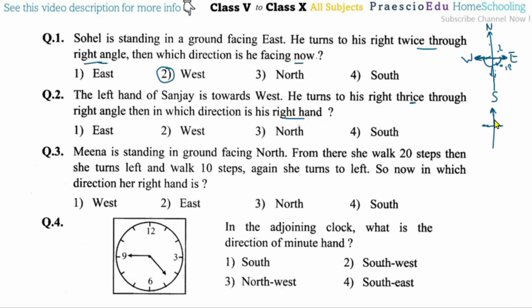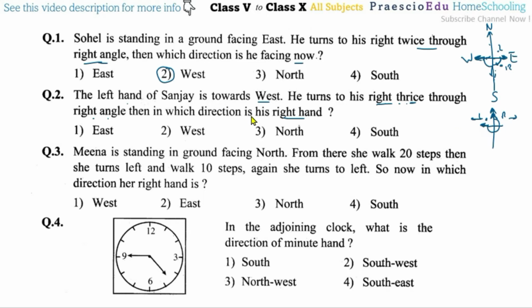First of all, he is facing north because his left hand is toward the west, and the right hand toward the east. But he turns right thrice through the right angle, one, two, and three. So now he is facing to the west after the turning.